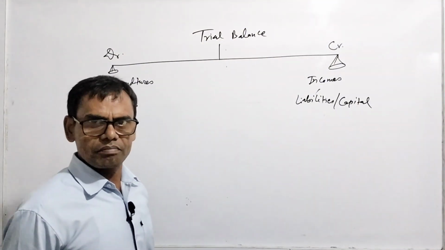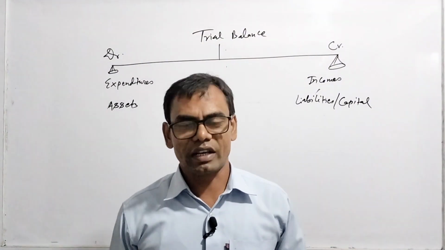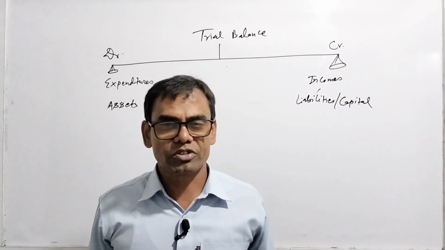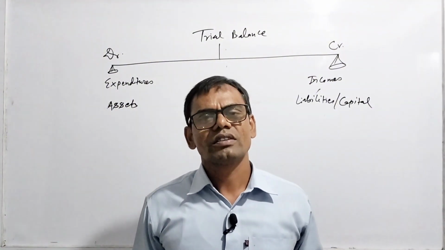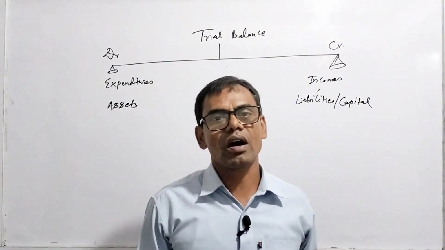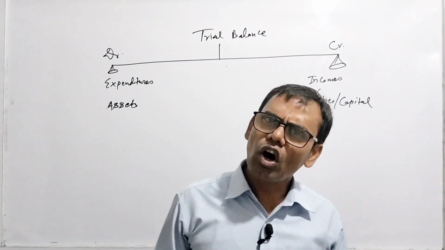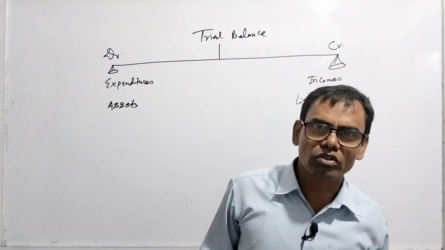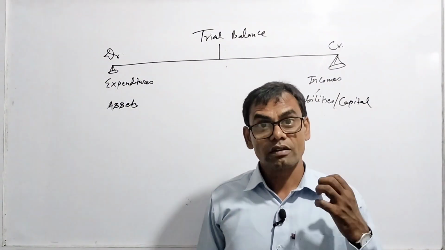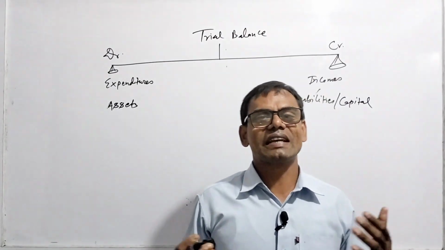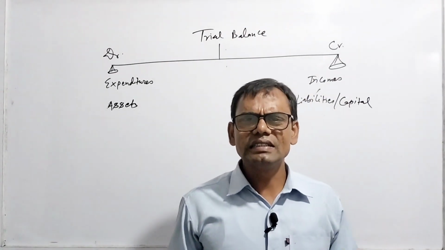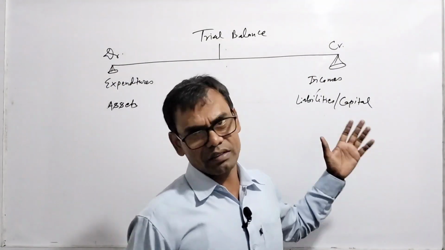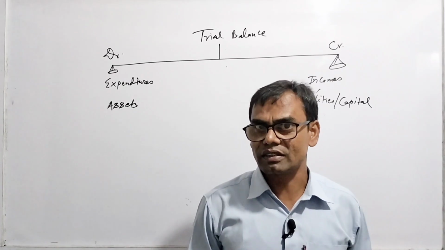Assets means there are visible assets and invisible assets: furniture, land and building, fan, computer, machine, they are assets. Similarly, goodwill, patent, trademark, copyrights, these are assets. You will find them all on the debit side of the trial balance. Similarly, liabilities, the payable amounts: bank overdraft, bank loan, creditors, bills payable, outstanding expenses, capital, these are the heads of liabilities, and these you will find on the credit side of the trial balance.